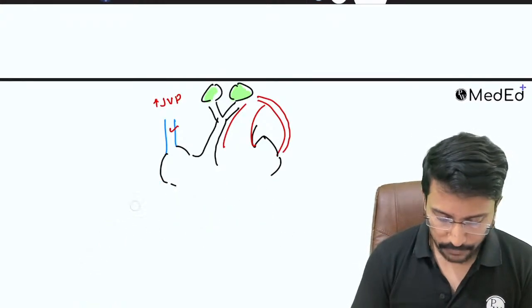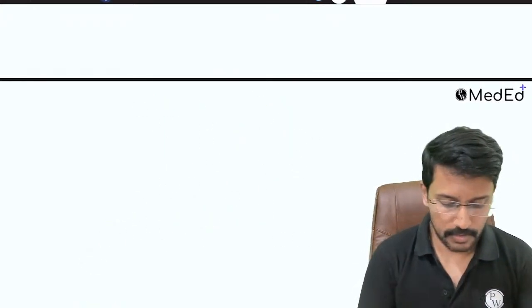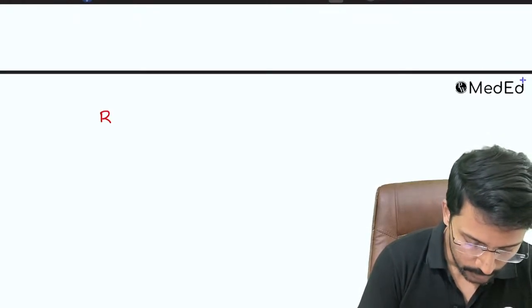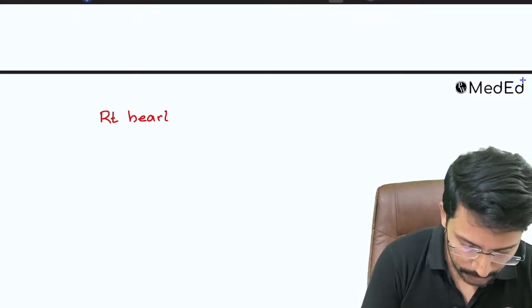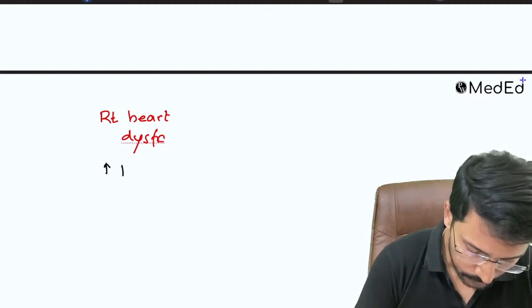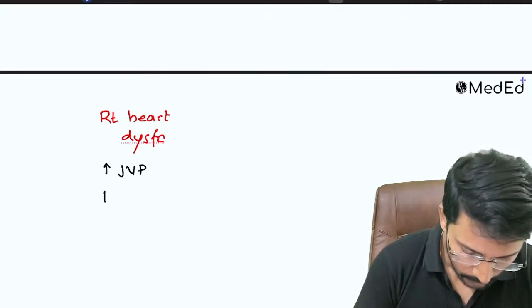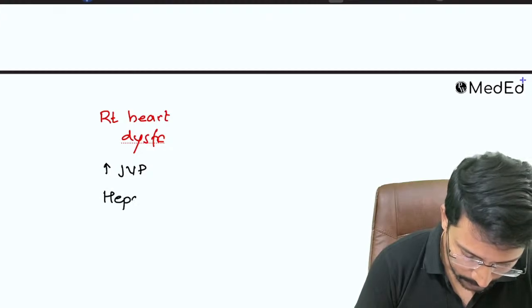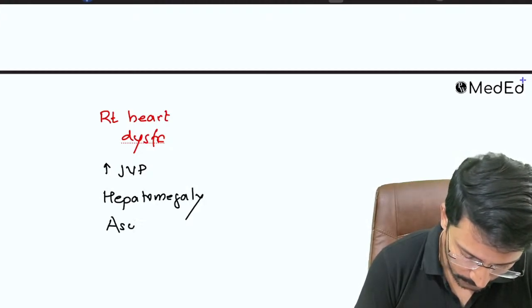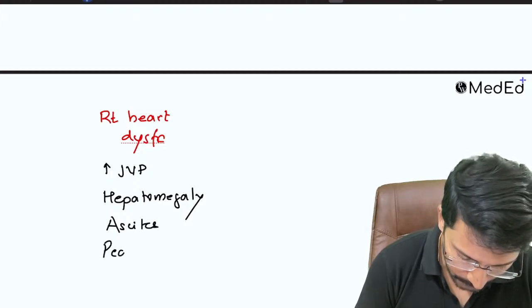So the first thing when we see a question on valvular heart disease is to understand whether we have a right heart dysfunction or left heart dysfunction. Right heart dysfunction leads to raised JVP, then hepatomegaly, ascites and pedal edema.